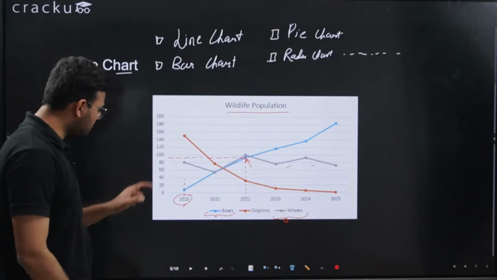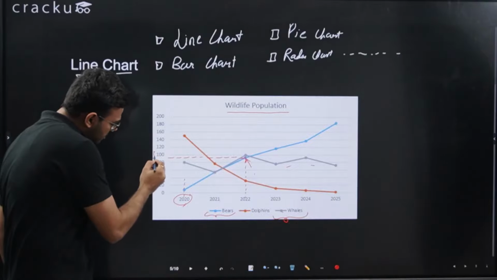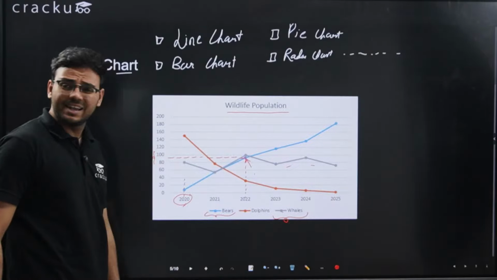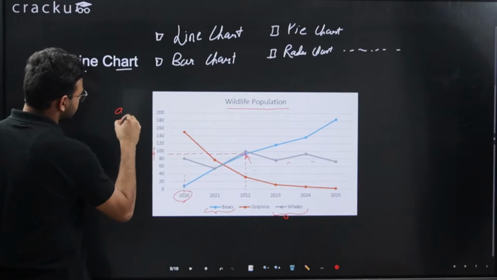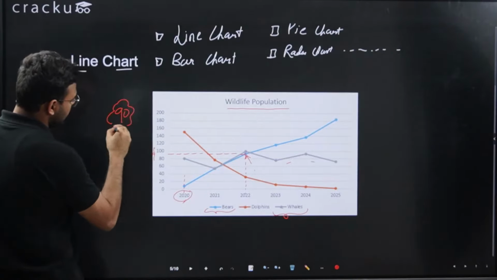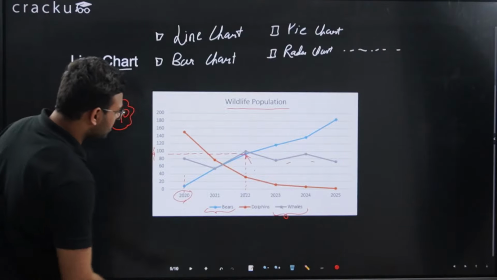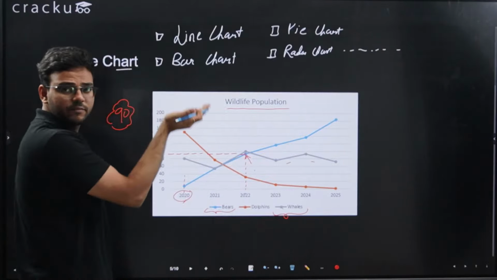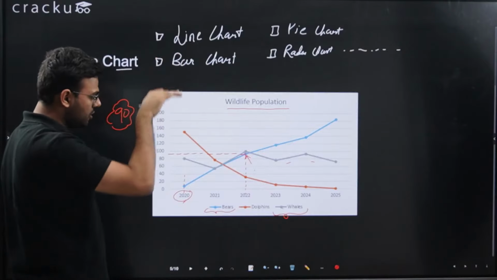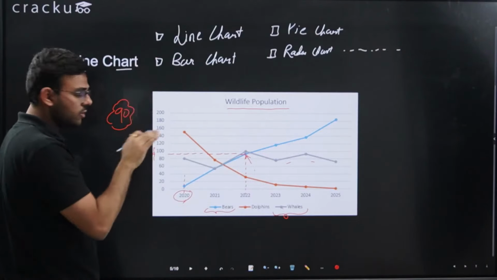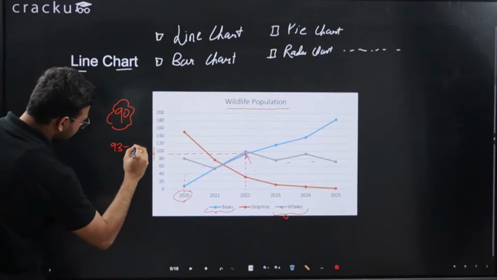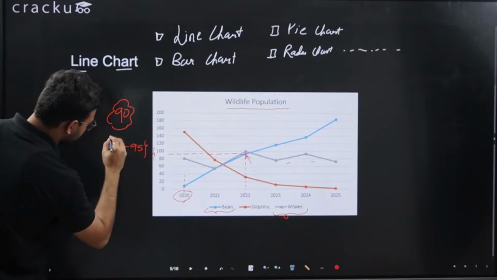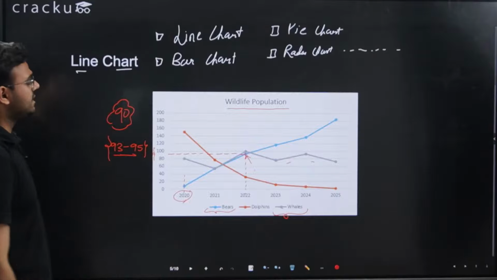If you can do a little bit of approximation, first of all it is between 80 and 100. So you can say it can be 90, but it is crossing half, above 90 and below 100. So you can guess this value is between 93 and 95.